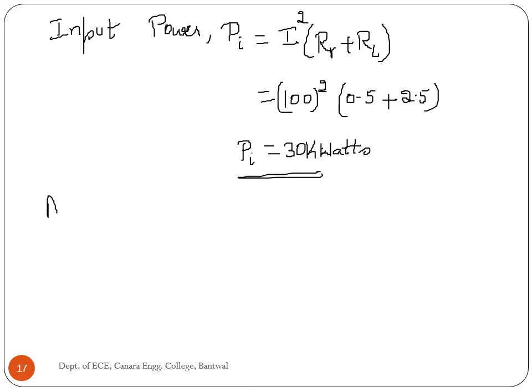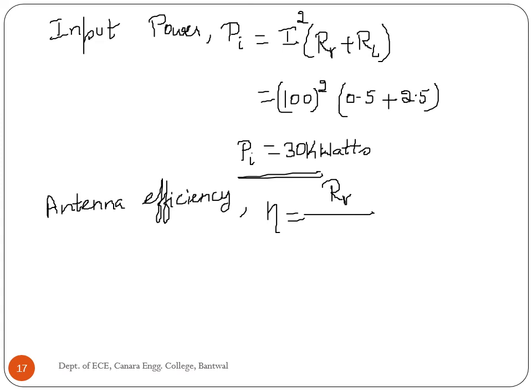Antenna efficiency is equal to radiated power, that is I square RR divided by input power, that is I square into RR plus RL. Then remaining is RR divided by RR plus RL.